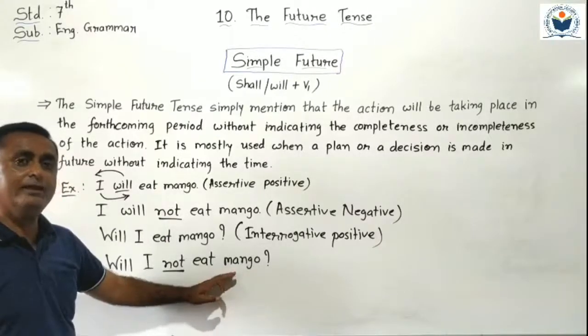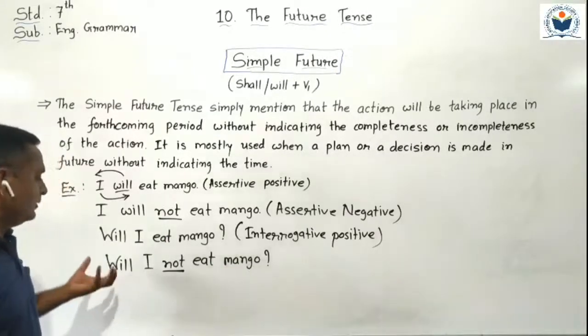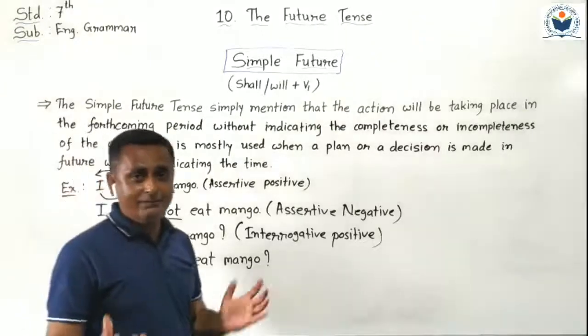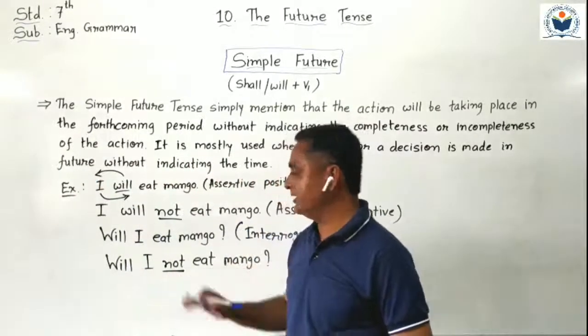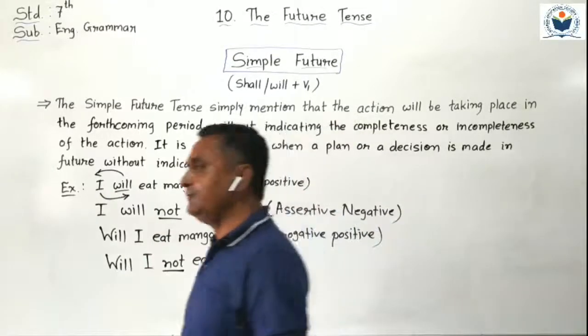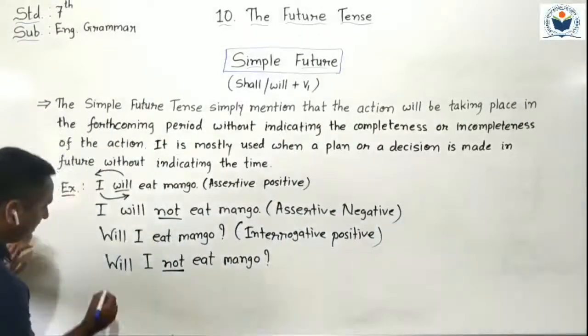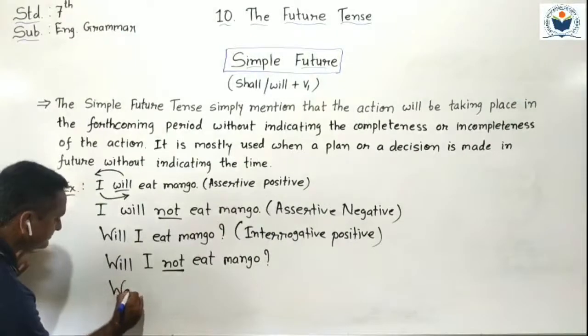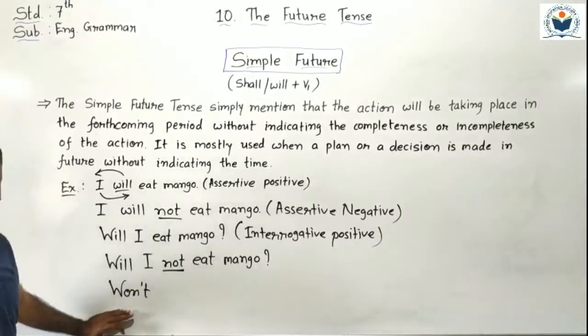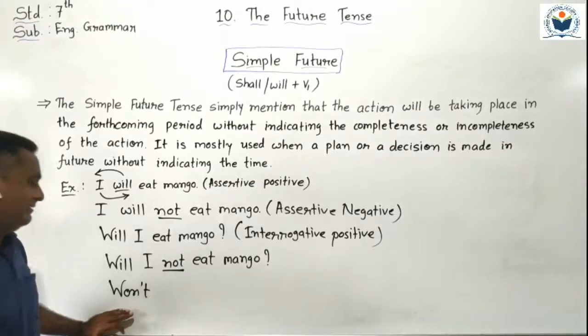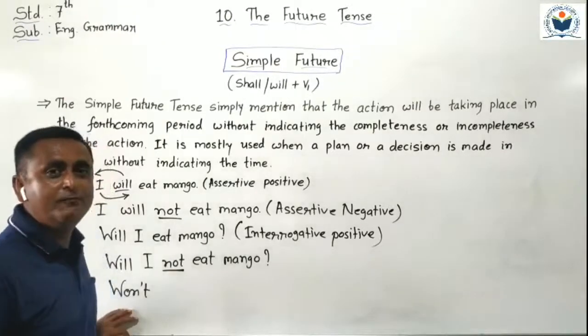If you want to make it with contraction, we require the short form of helping verb and not. Will plus not. What is the short form of will plus not? Won't, W-O-N-T. Will-n't is not valid. Won't is the short form of will not.